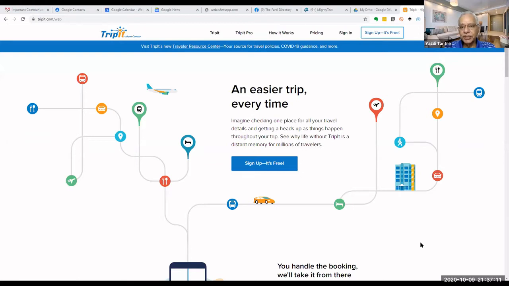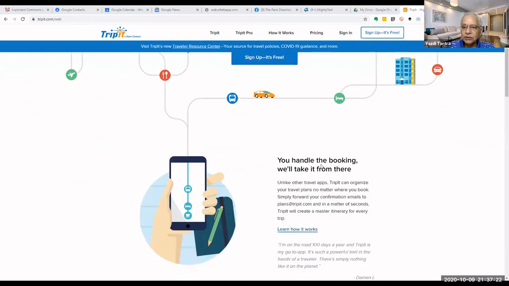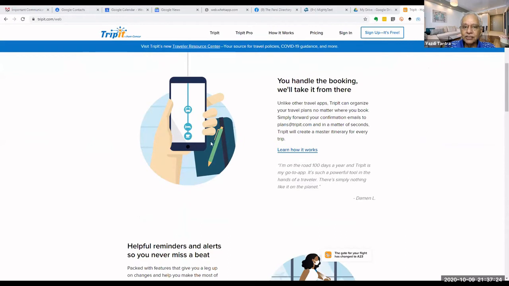And once TripIt gets it, it will analyze the airline ticket automatically and it will fill up the details for you. I will show you how it works. So what happens is you handle the booking and rest of it, TripIt will take care of it. Just forward that email to TripIt.